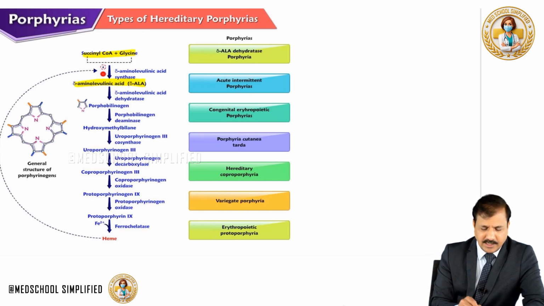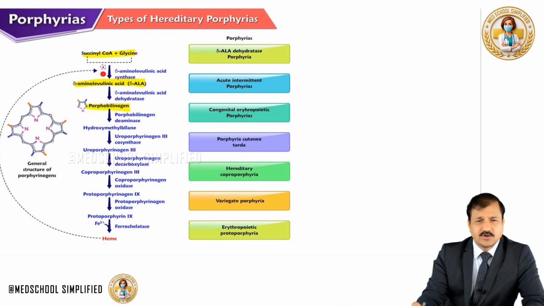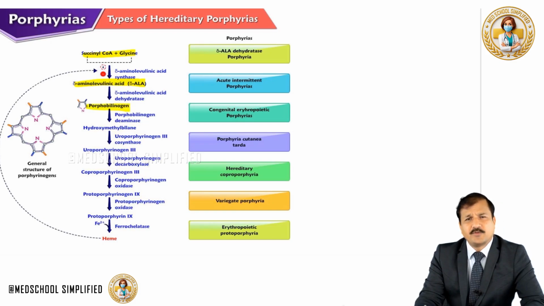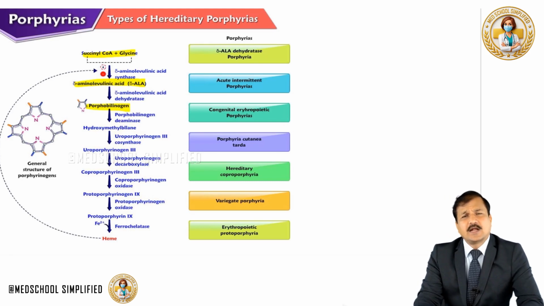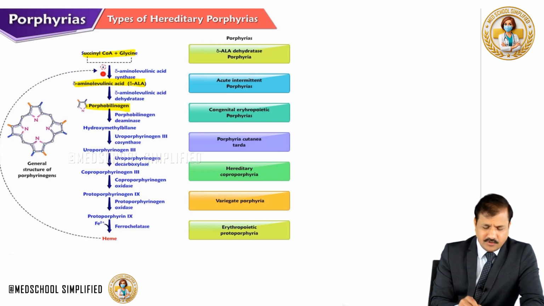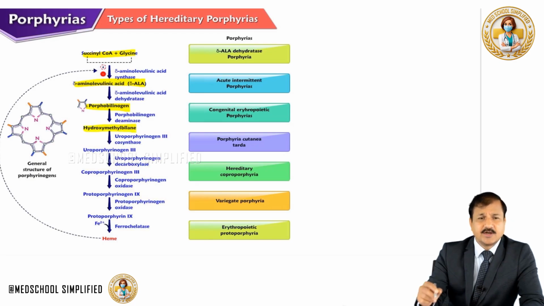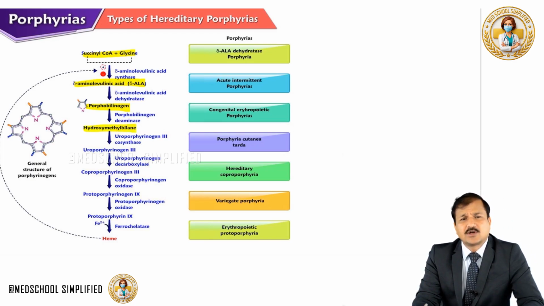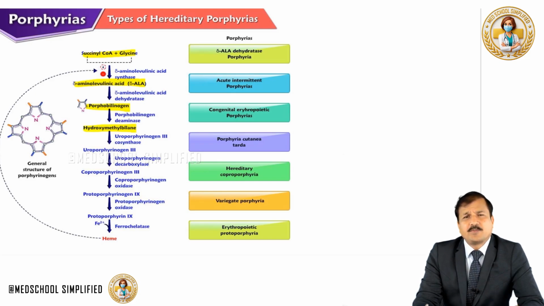Then two delta amino levulinic acids condense with one another to make porphobilinogen, done by delta amino levulinate dehydratase enzyme. Then four molecules of porphobilinogen condense with one another to make hydroxymethylbilane, done by porphobilinogen deaminase, which is also called hydroxymethylbilane synthase, which is also called uroporphyrinogen I synthase.